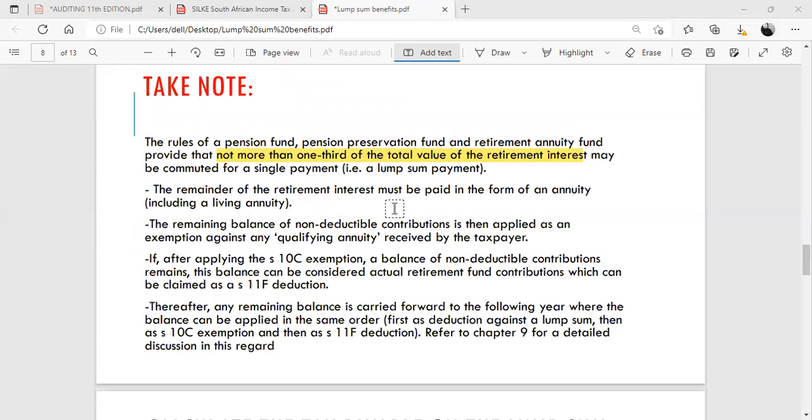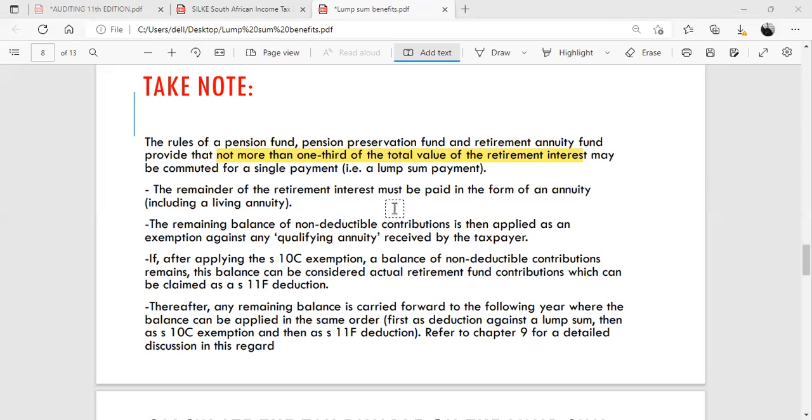Take note, the rules of a pension fund, pension preservation fund, and retirement annuity fund provide that not more than 1/3 of the total value of the retirement interest may be commuted for a single payment. What does this mean? This means that a taxpayer will only be entitled to 1/3 of the total value of the retirement interest. So the remainder of the retirement interest must be paid in the form of an annuity. So a certain portion, 1/3, to be precise, will be the lump sum, and 2/3 of the value of the retirement interest will be paid in the form of an annuity.